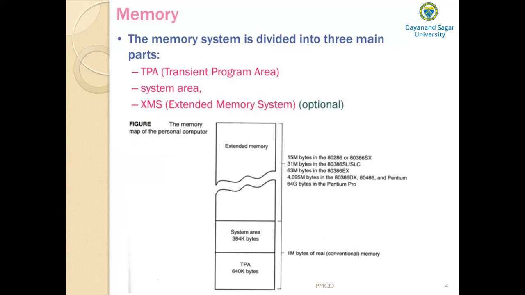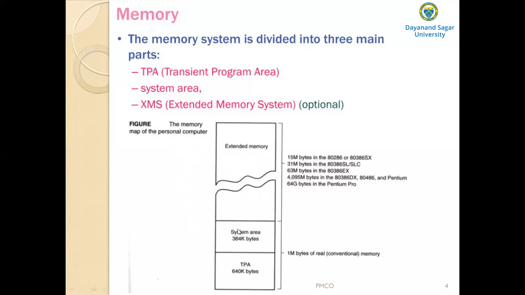This memory system is divided into three main parts. Which are those? TPA stands for transient program area, then the system area, and then the XMS, extended memory system. This figure shows the memory map of the personal computer. So the memory is divided into three parts. See here the TPA, transient program area. What is the size of TPA? It is 640 kilobytes.